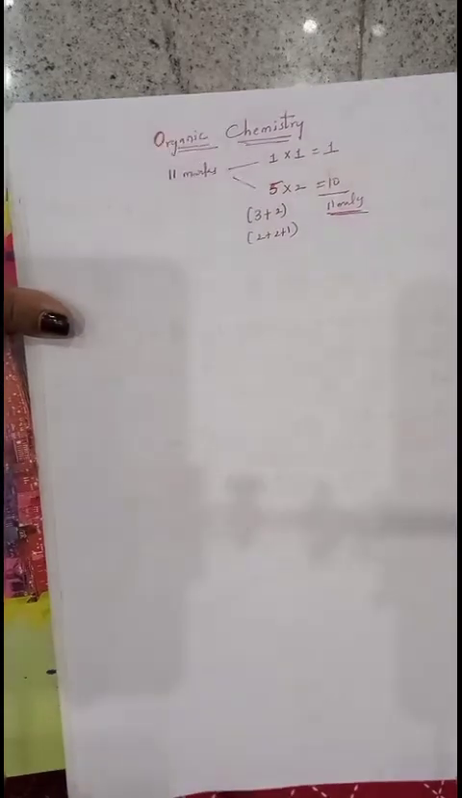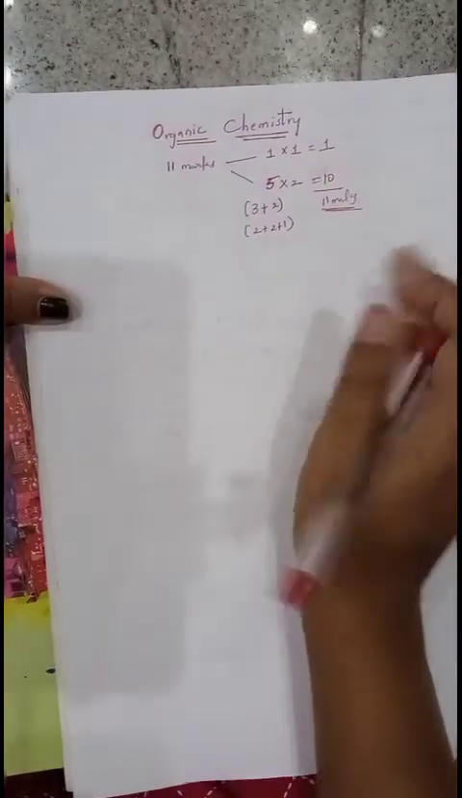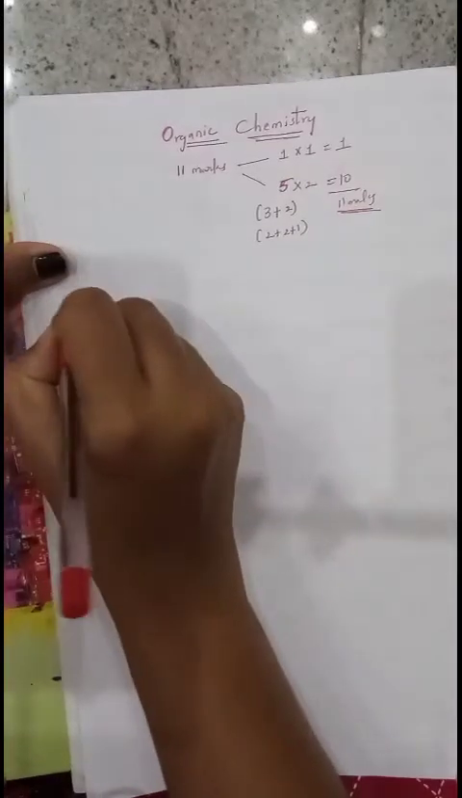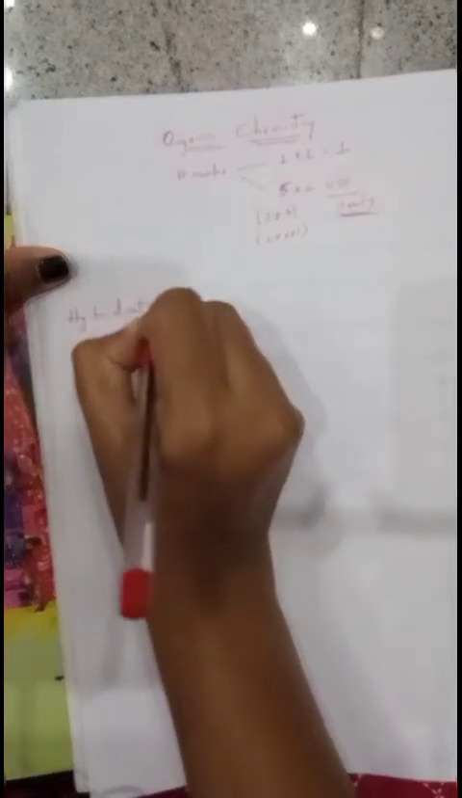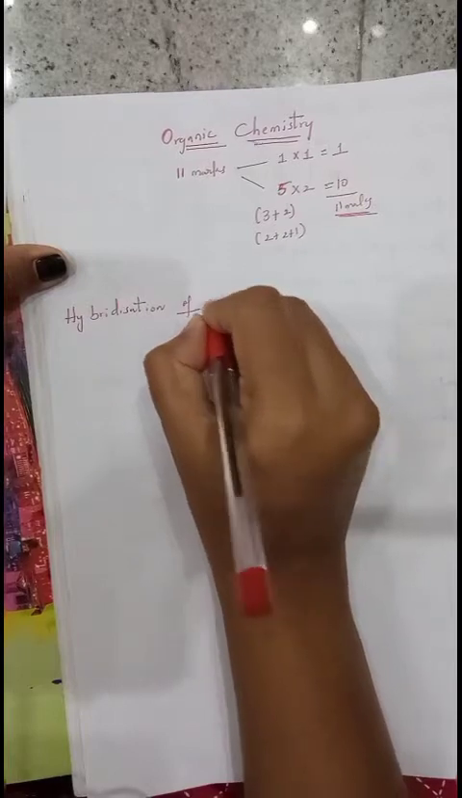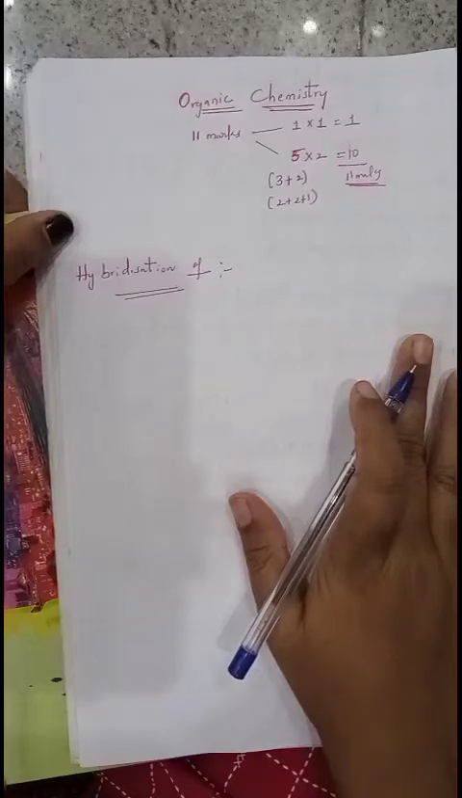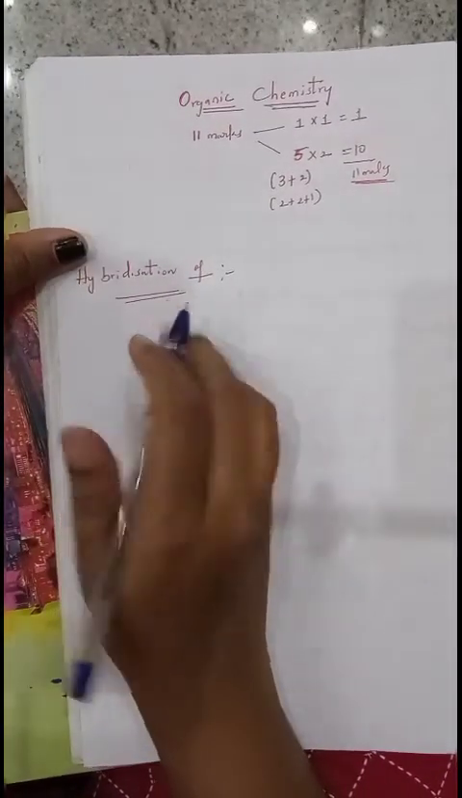Now we will see the important concepts where you want to concentrate from this chapter. First, you want to know what is meant by organic chemistry. Organic chemistry is a branch of science which deals with carbon compounds. Then you want to know about the hybridization of carbon atoms, because specifically here we are studying carbon atoms or carbon compounds.